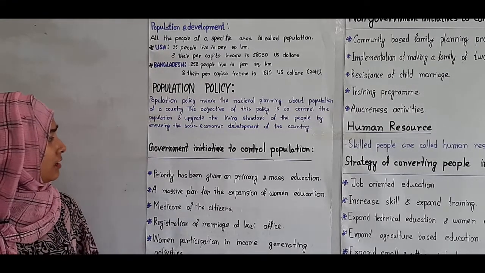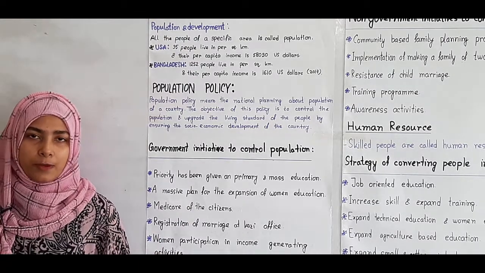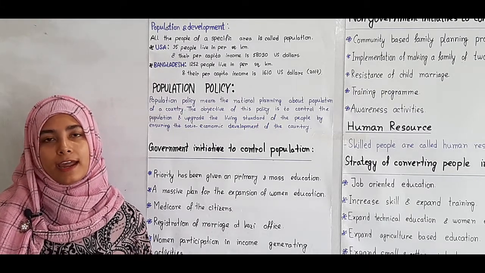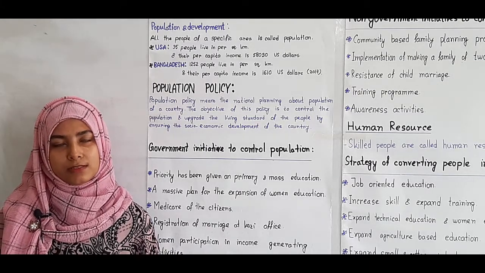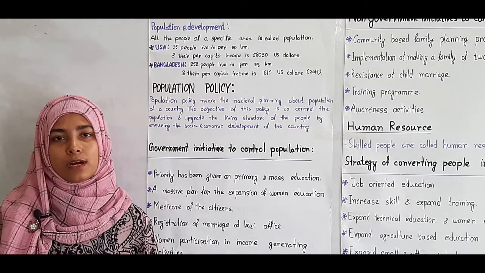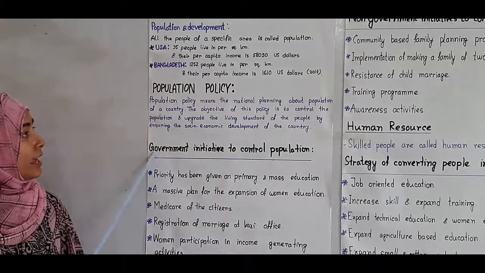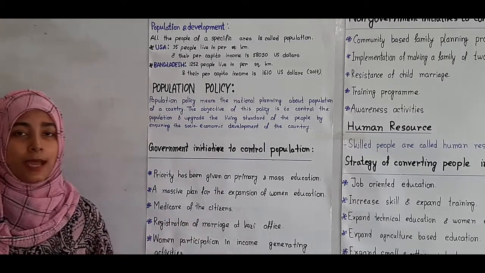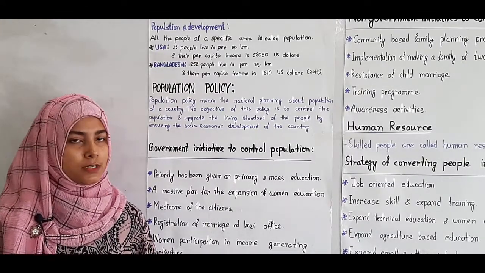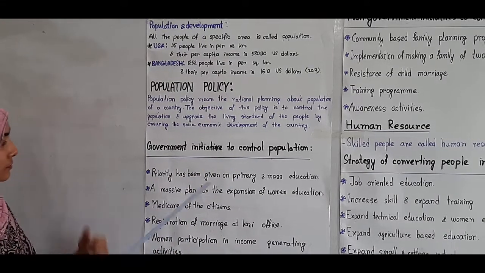So right now we will discuss population control. As Bangladesh is an overpopulated country, Bangladesh has not the capacity of carrying this amount of population. So you have to know what is the initiative or what is the way of controlling overpopulation. So government and non-government organizations have taken lots of initiatives by which we can control the population in our country. At first I will discuss government initiative to control population.